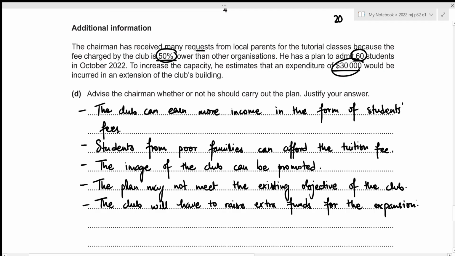And lastly, we have been told that these after school tuitions will be provided by volunteers. So in order to admit 60 students, we might need additional volunteers as well. And maybe the club will not be able to find enough qualified volunteers to carry out the work. Let's write it down. There may not be enough qualified volunteers to carry out the work.